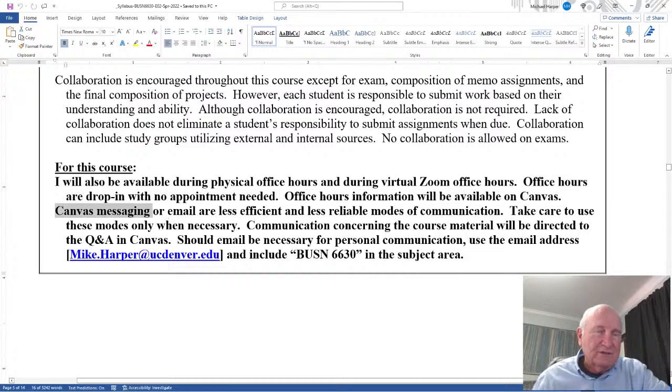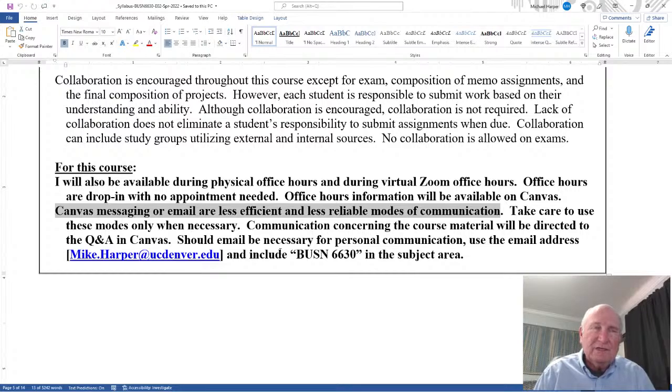Now, Canvas messaging or email, I want to emphasize this, and please listen, are less efficient and less reliable modes of communication. What I mean by that, less efficient because sometimes the email doesn't get to me. It's less reliable. There are 3 Mike Harpers in Canvas, or there used to be, in UCD. There may be more now. I don't know. But oftentimes people will email me and it'll go to some other person someplace else in the university. Emails are not very reliable and less efficient.